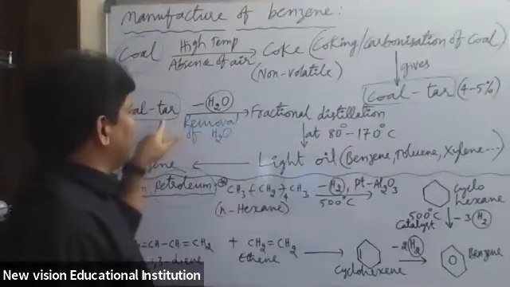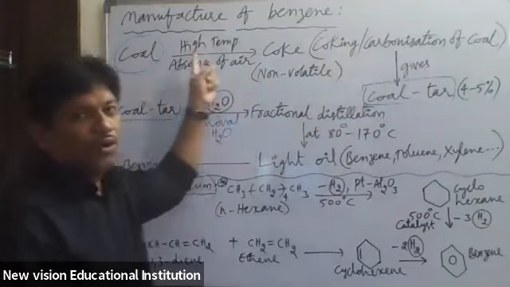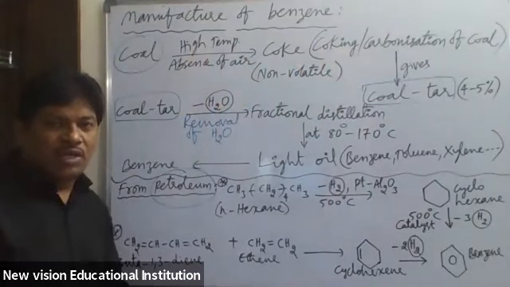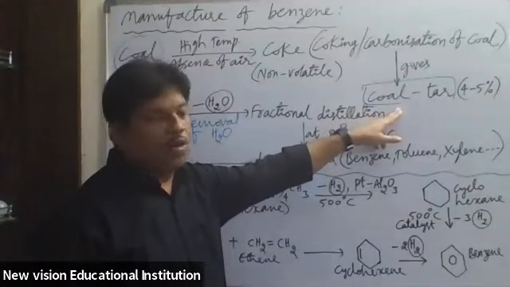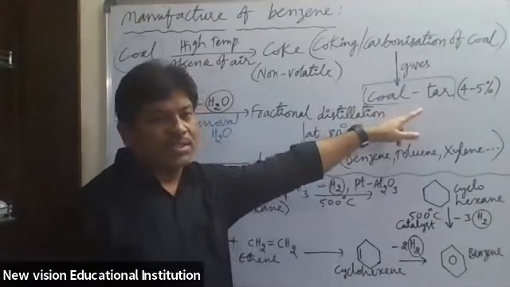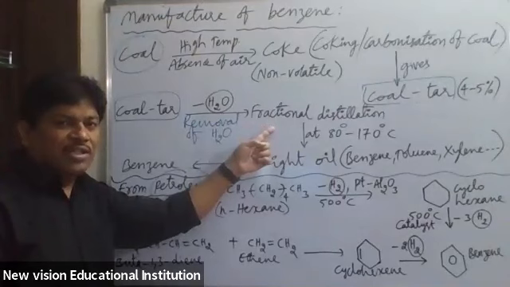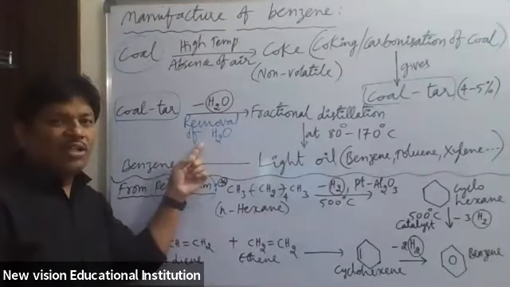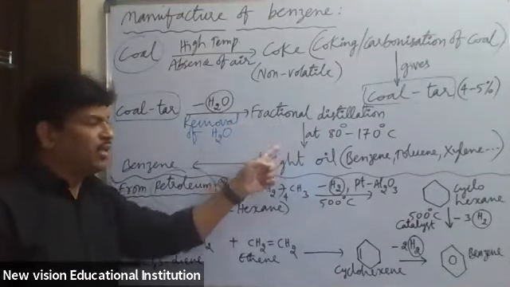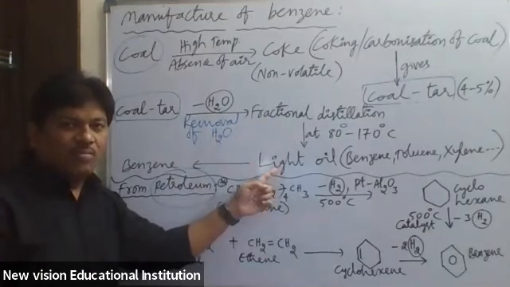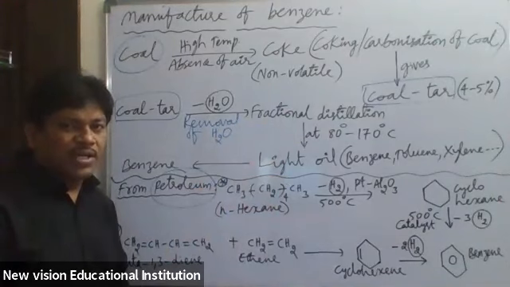Next, how is this coal tar obtained? Coal tar is obtained by the carbonization of coal, which is also called coking of coal. By this process, we first get coal tar, 4 to 5%. This coal tar is subjected to fractional distillation, and before that, water is removed. At different temperatures, we get different oils such as light oil, middle oil, heavy oil, green oil, and pitch, P-I-T-C-H.